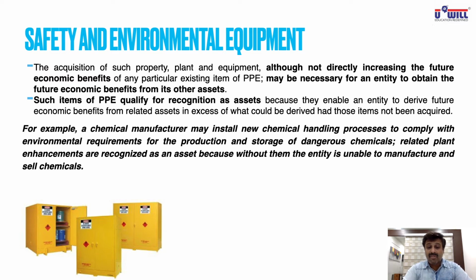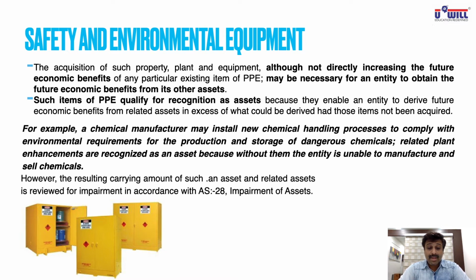So without the help of such storage and process, you may not be able to produce the chemicals. The value of this storage safety equipment will also be treated as PPE. So related plant enhancements are recognized as an asset because without them, the entity is unable to manufacture and sell chemicals. However, the resulting carrying amount, meaning book value, of such an asset and related assets is reviewed for impairment in accordance with AS 28 Impairment of Assets.